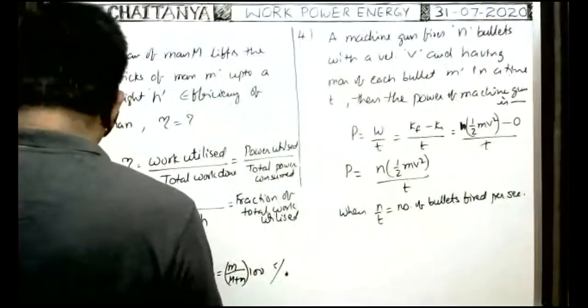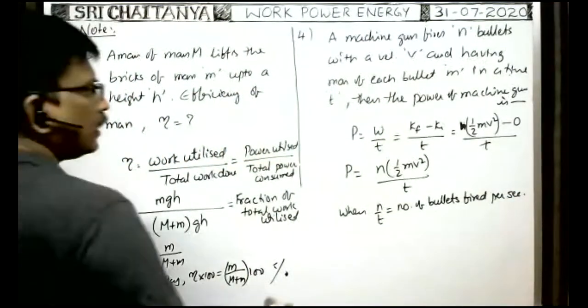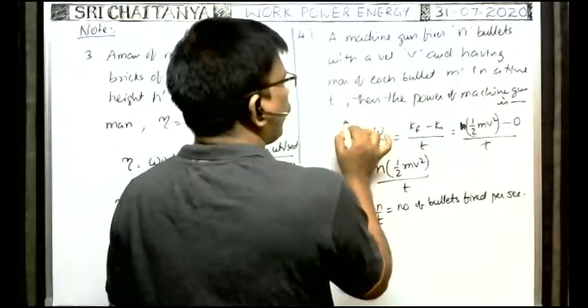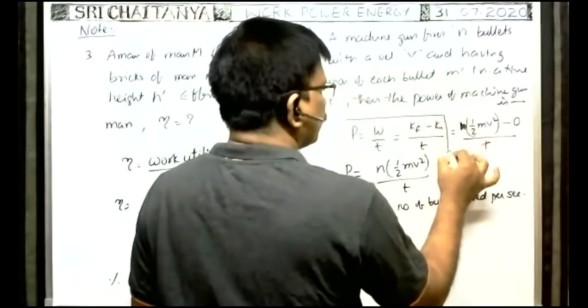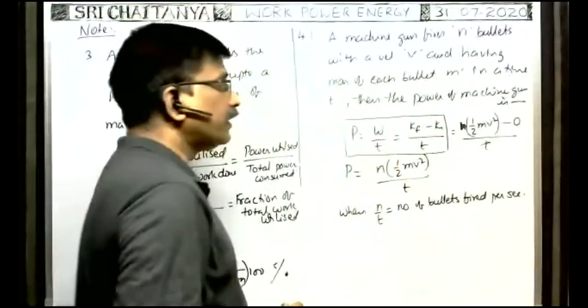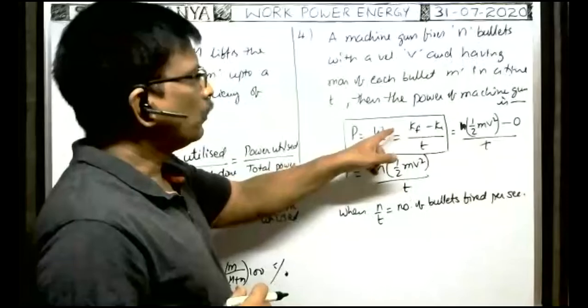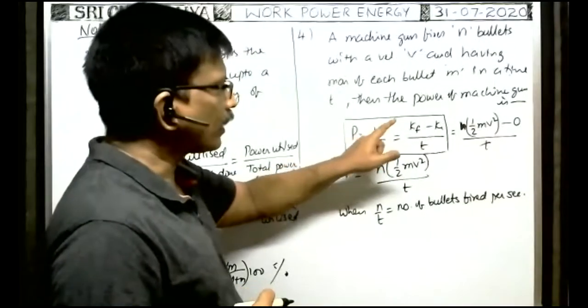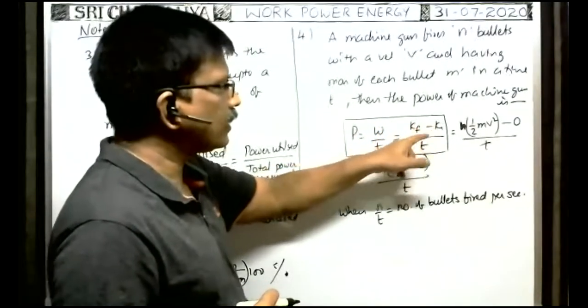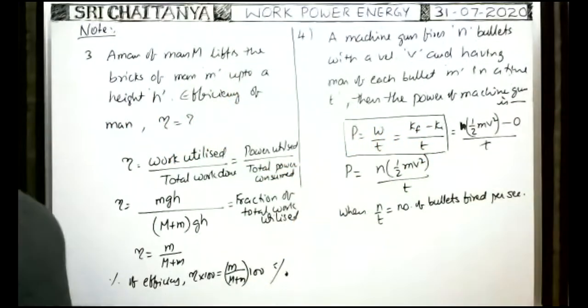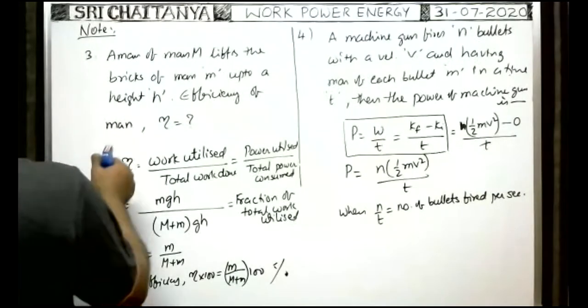So in this way also they may ask. Here this formula is also very, very important. Power of any engine is equal to work done by time, but according to work energy theorem, that is equal to change in kinetic energy by time. Okay, next.